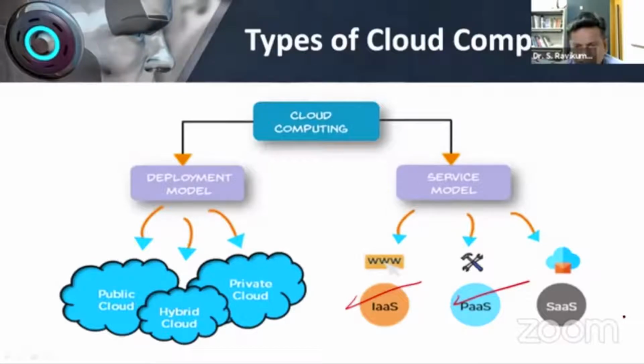Suppose you want to run Koha, they will install Koha for you. If you want to run DSpace, they will install DSpace for you. Or if you say, no, I don't want all those things, I want to run on Windows 10, Windows 10 will be installed for you. You just have to log in, use the software and come out, and you pay accordingly, for whatever you use. So these are the three service models that are available when we talk of cloud computing.